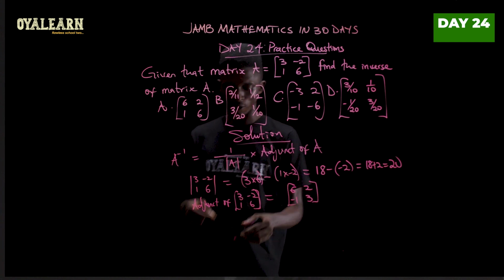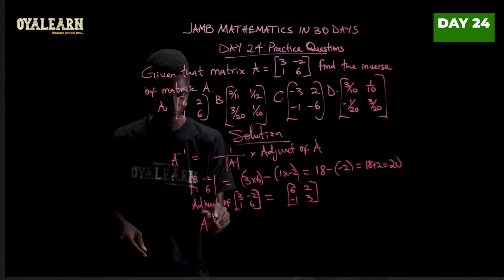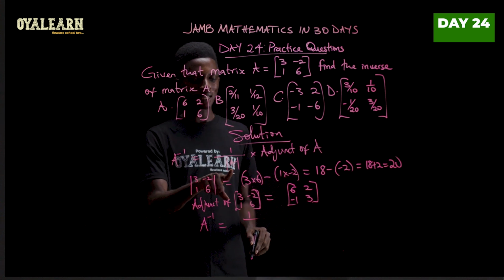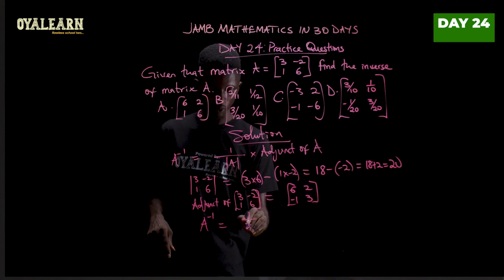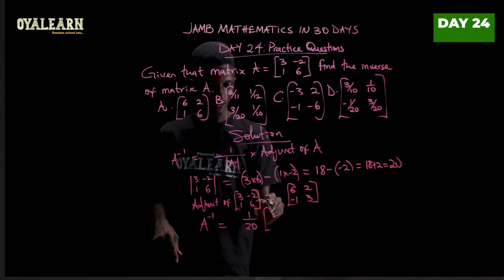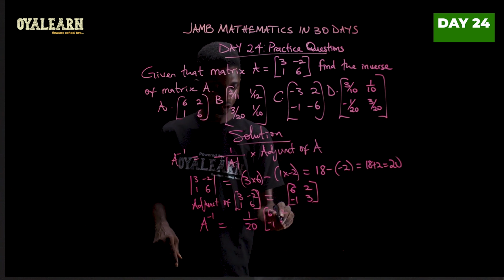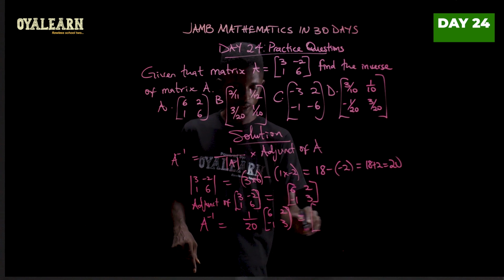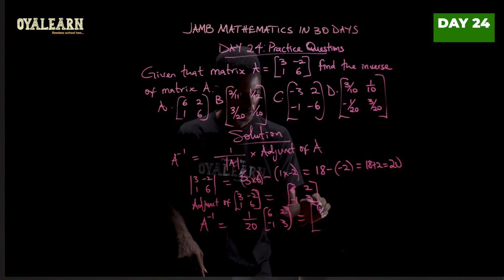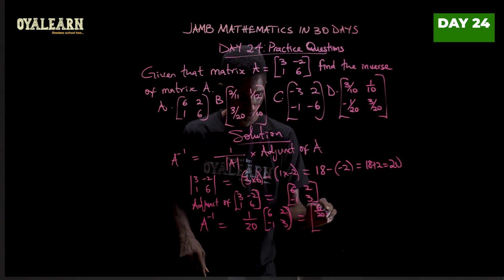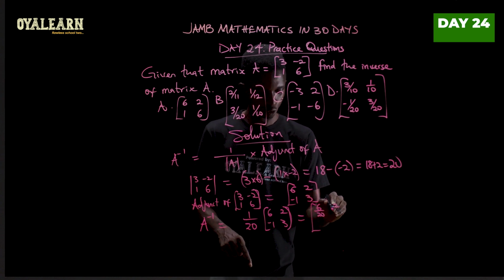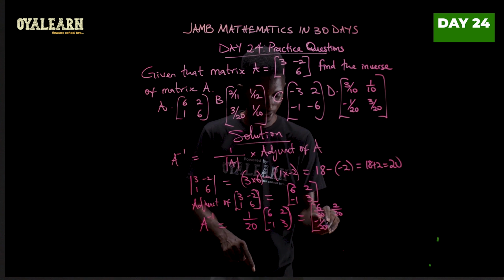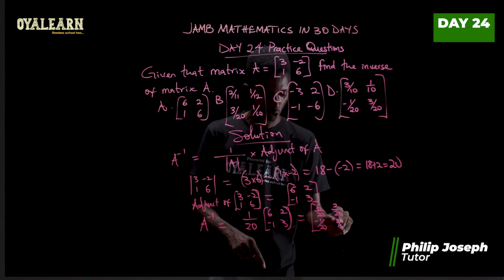So now let's apply this formula. A inverse will then be 1 over determinant of A, that is 20, multiplied by 6, 2, minus 1, 3. Now this would give us 6 over 20, 2 over 20, minus 1 over 20, and then 3 over 20.